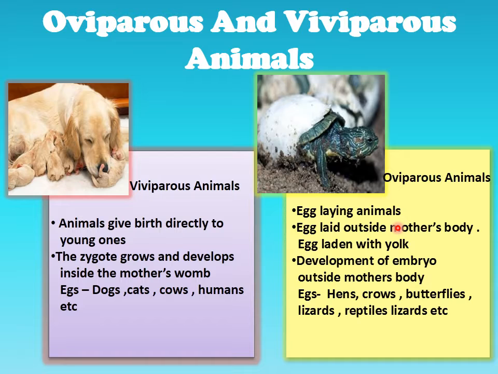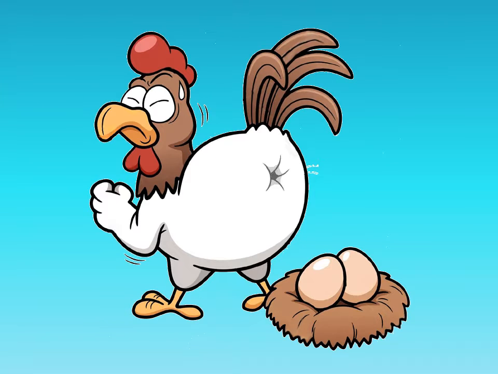So examples of egg laying animals are birds. All the birds lay eggs, reptiles lay eggs. So hens, crows, butterflies, lizards, reptiles like lizards and snakes, all these lay eggs. So you can see a hen laying an egg. So it is an oviparous animal. Oviparous spelling starts from O and an egg also looks like an O. So easy to remember. Oviparous lay eggs.